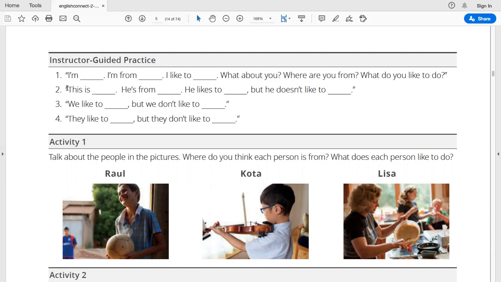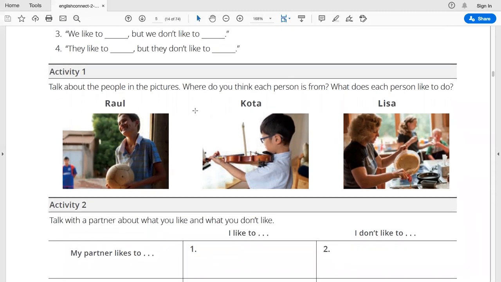We like to go to the park, but we don't like to be in the rain. They like to do exercise, but they don't like to go to sleep early at night, for example.